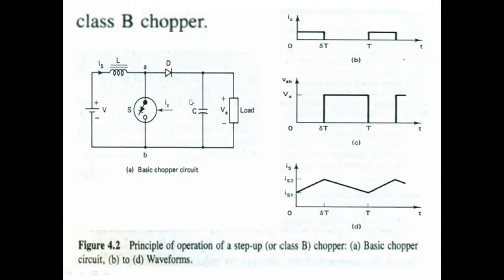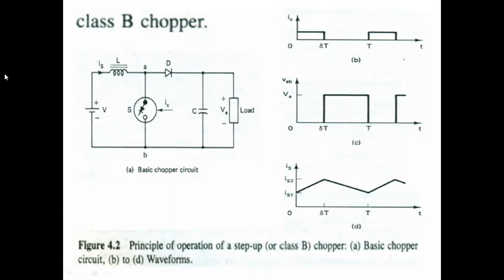Before going on, the other names of the Class A chopper are: step down chopper, or DC to DC buck converter. It is called a step down chopper because the current IA2 will be reduced to IA1. So this is all about the Class A chopper.